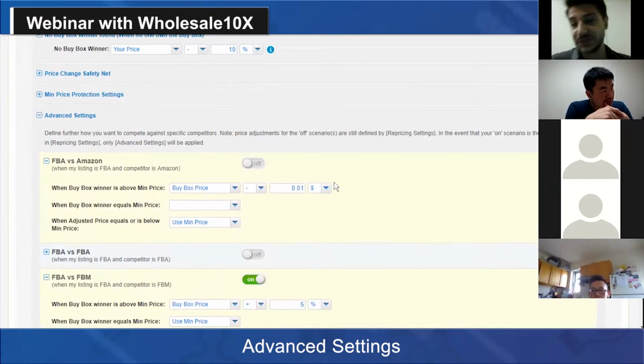Of course, I also suggest to customers, after they've been using BQool for a while, to have several rules prepared just in case, so that you can have one behavior for every situation. But that is most important when you know your product well, you have been using the repricing for a while, and you have noticed some things that will improve your repricing if you have different rules. But again, this is always up to our users and sellers to check how their pricing is going, and after a while, make some small changes to optimize their repricing.